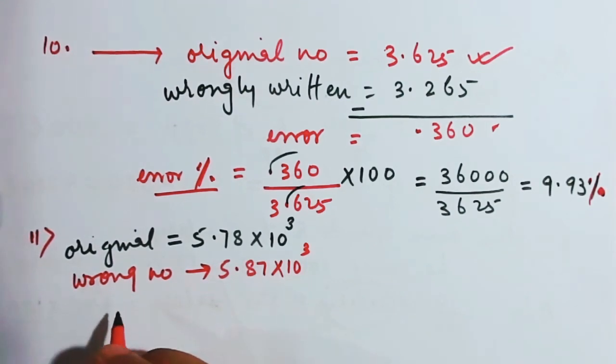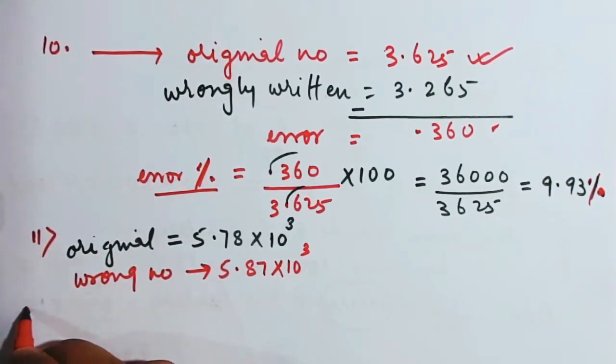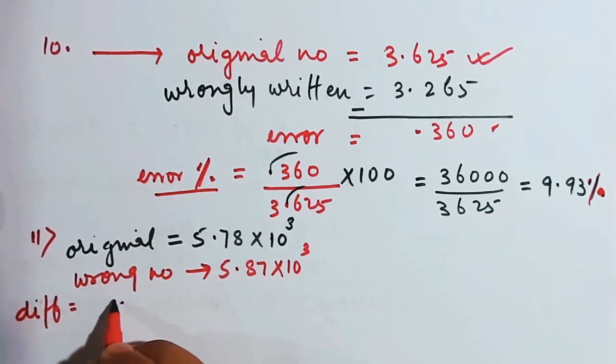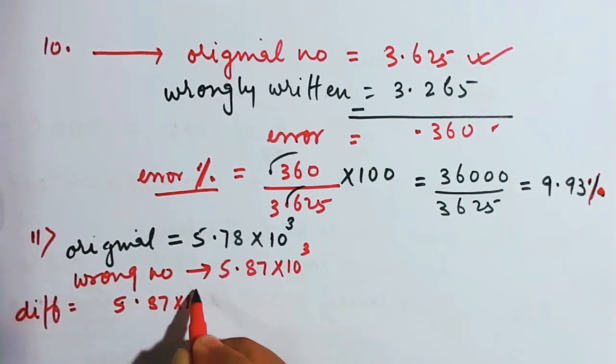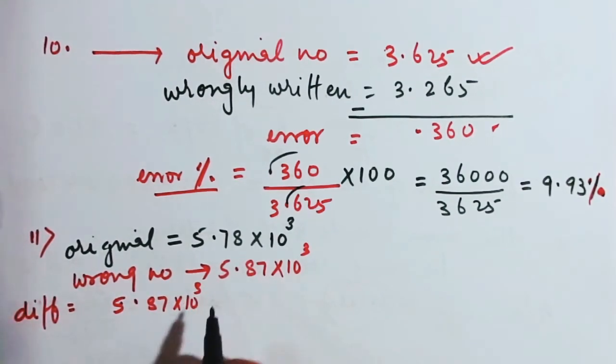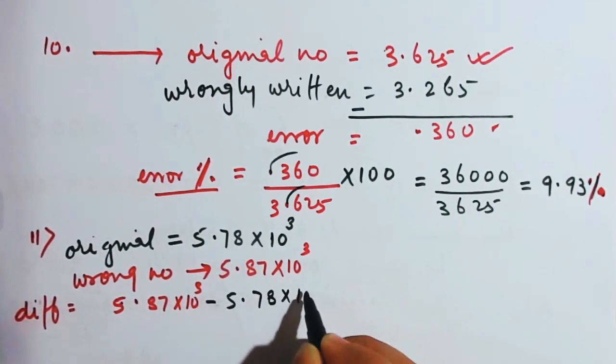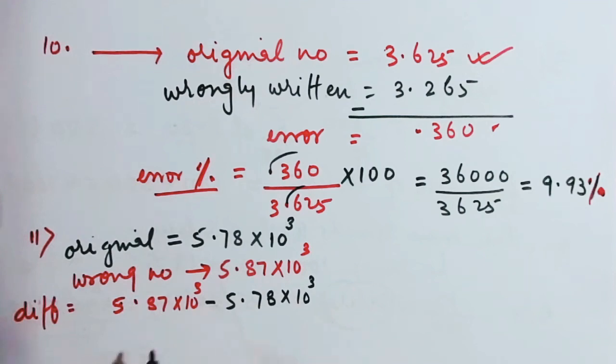So what is the difference? How do we find the difference? Have a look: 5.87 times 10 to the power 3 minus 5.78 times 10 to the power 3. When we take 10 to the power 3 as common, what will you get?